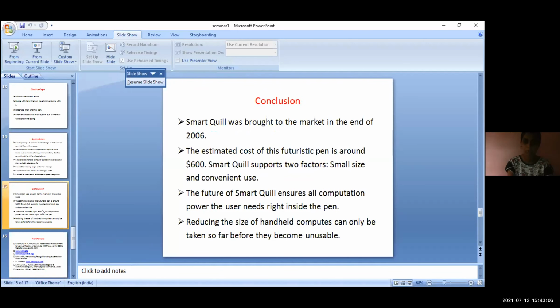Conclusion. Smart Quill was brought to the market at the end of 2006. The estimated cost of the futuristic pen is around $600. Smart Quill supports two factors: small size and convenient use. The feature of Smart Quill ensures all the computation power the user needs right inside the pen. Reducing the size of handheld computers can only be taken so far before they become unusable.